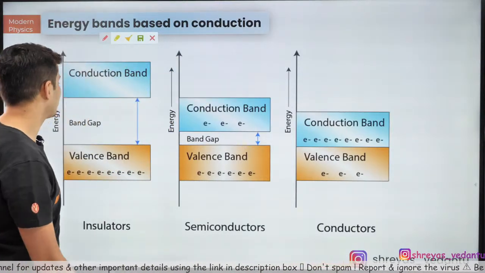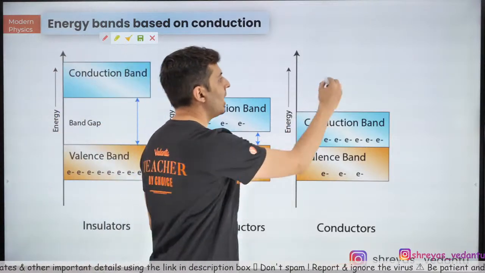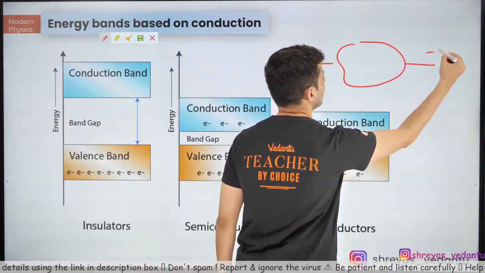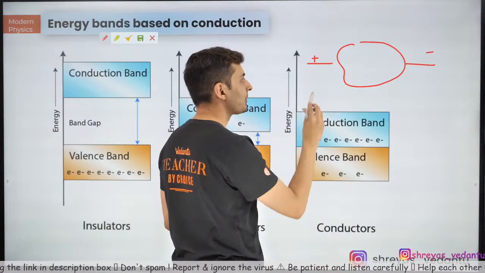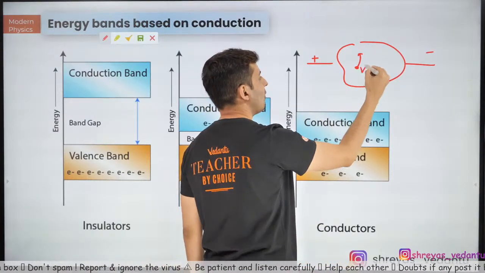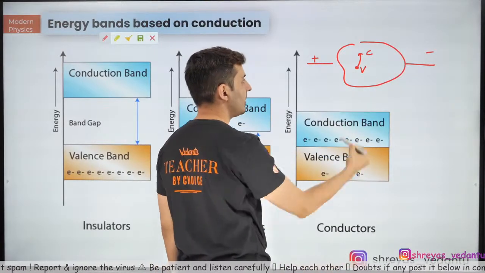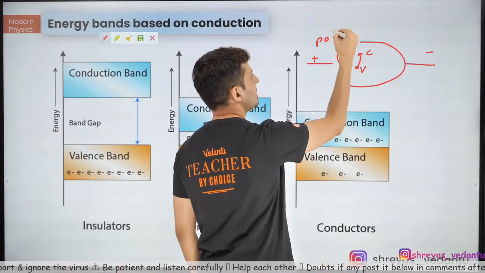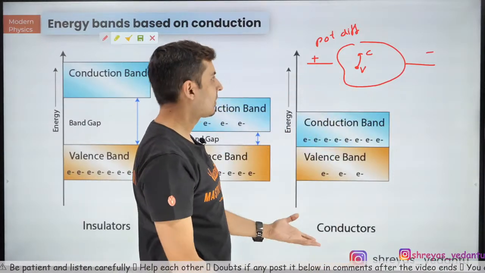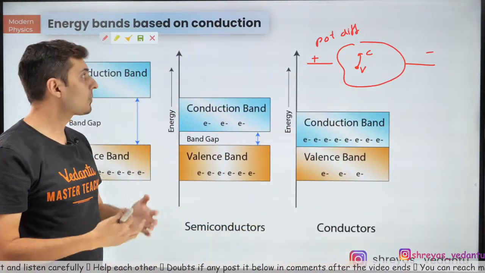What happens is whenever you have a material and you apply a voltage difference across that material, then the electrons jump from the valence to the conduction band because of this potential difference, and they can start conducting. Okay, so they can start conducting.